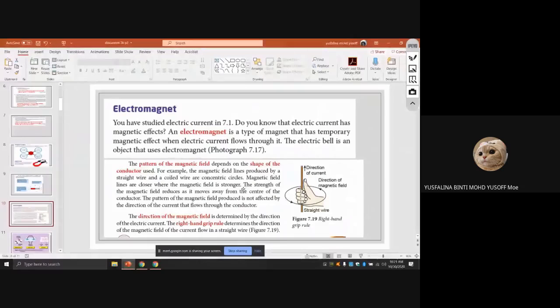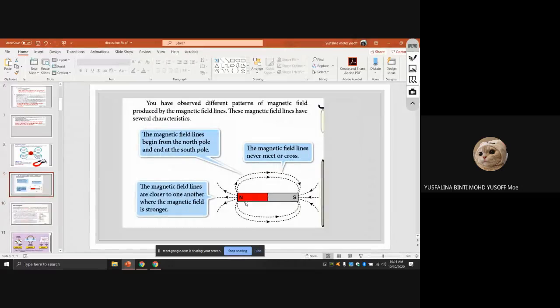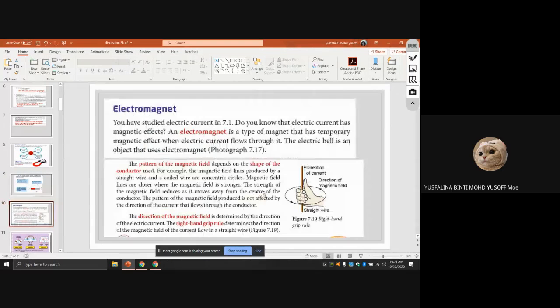Okay, magnetic field lines are closer when the magnetic field is stronger. So we already explained to you that the closer the lines of the magnetic field, the stronger the magnetic field. Like this one. The closer means the magnetic field becomes stronger. So the strength of the magnetic field reduces as you move away from the center of the conductor.